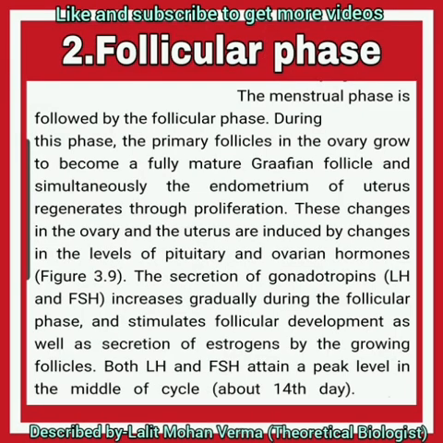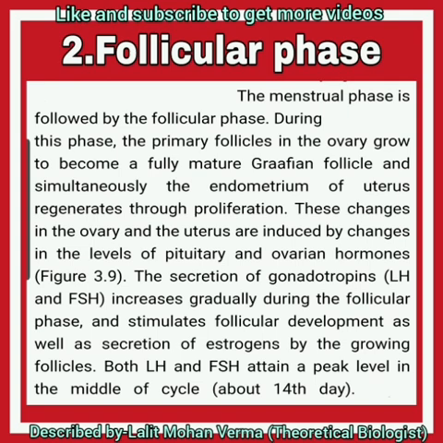The second phase is the follicular phase. The menstrual phase is followed by the follicular phase. During this phase, the primary follicle in the ovary grows to become a fully matured Graafian follicle, and simultaneously the endometrium of the uterus regenerates through proliferation.